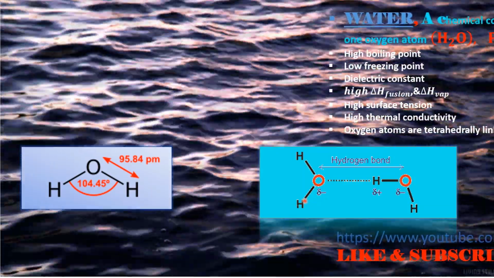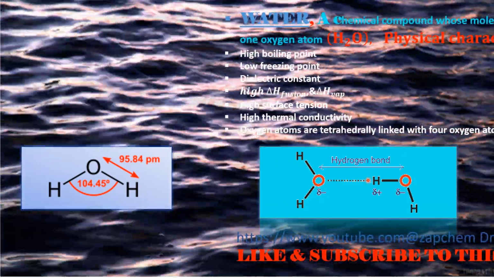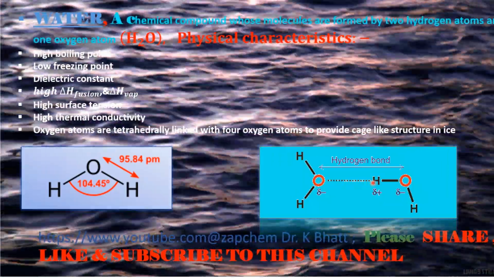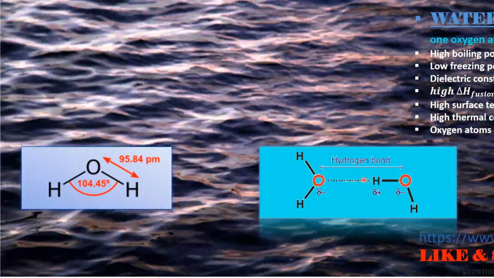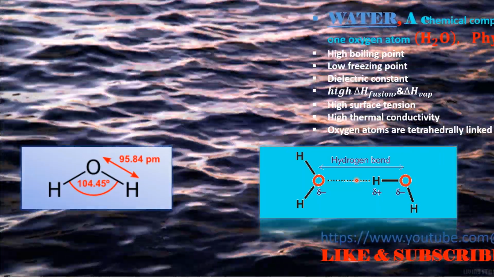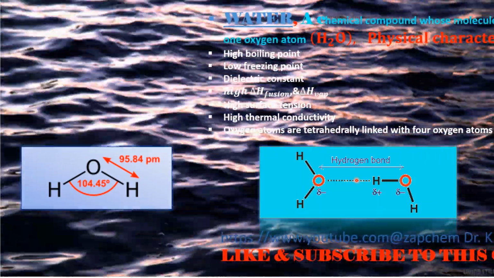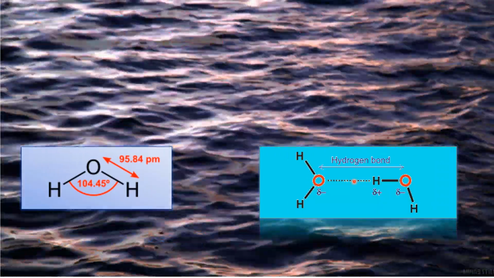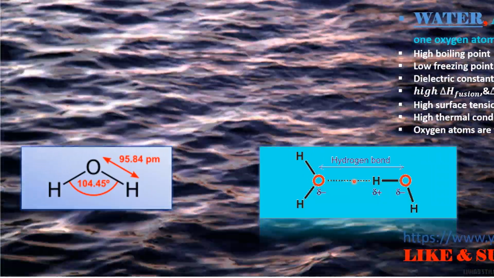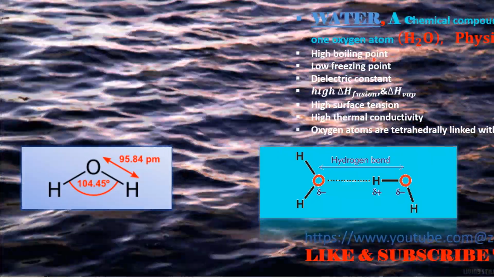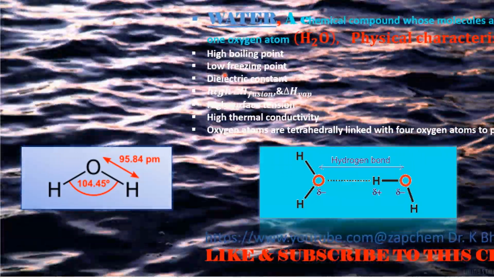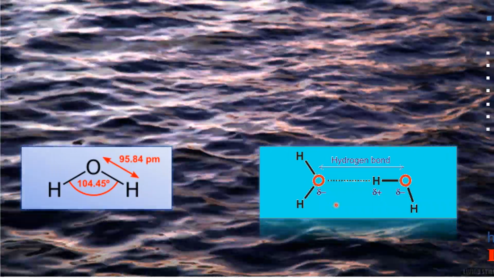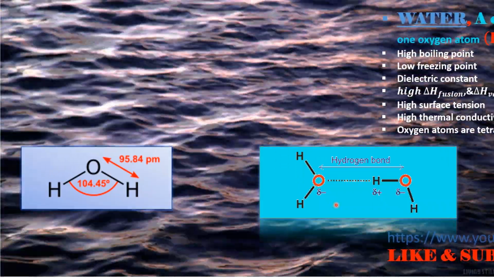Its molecules get associated through the oxygen atom, bonded through what is known as a hydrogen bond, relatively weak but strong enough to hold the water molecules together. And that's why it has a high boiling point, low freezing point, high dielectric constant, and high heat of fusion and heat of vaporization.